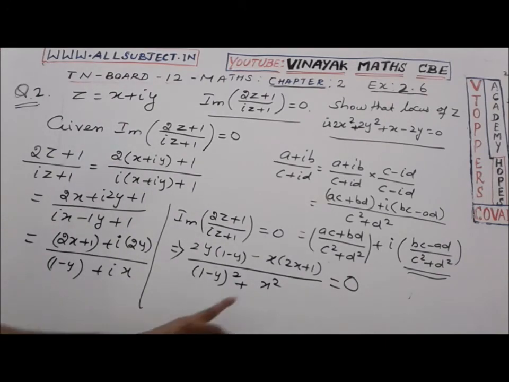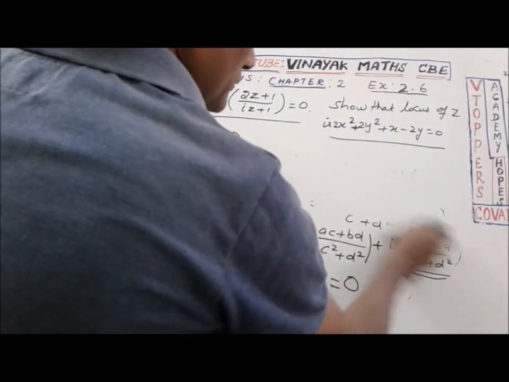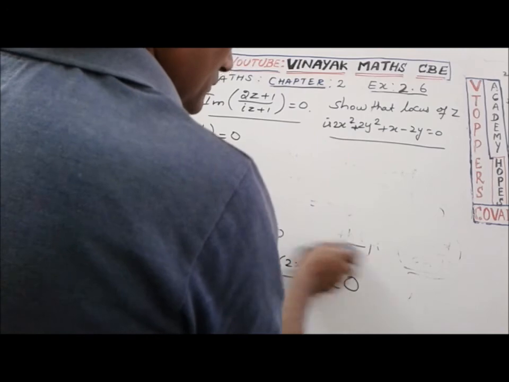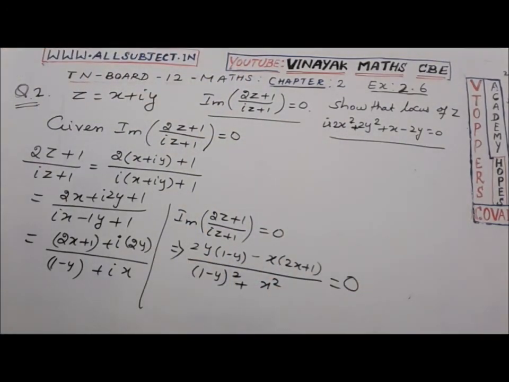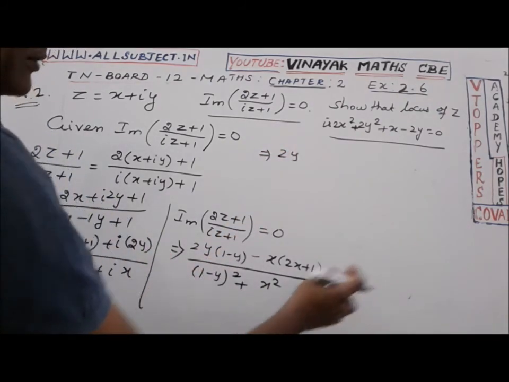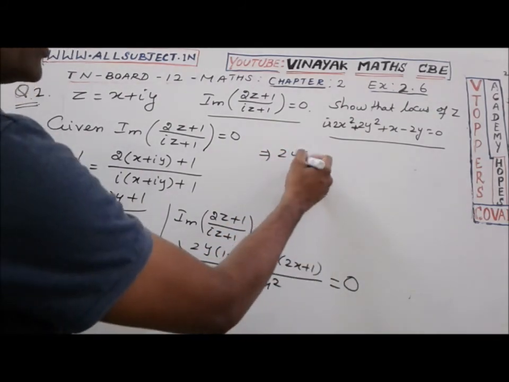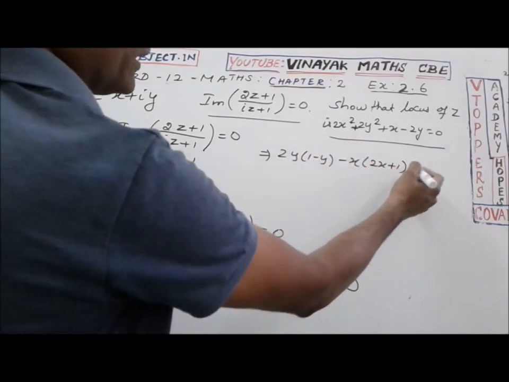Just cross multiply it, and the right side becomes 0. 2y into (1 minus y) minus x into (2x plus 1) equal to 0.